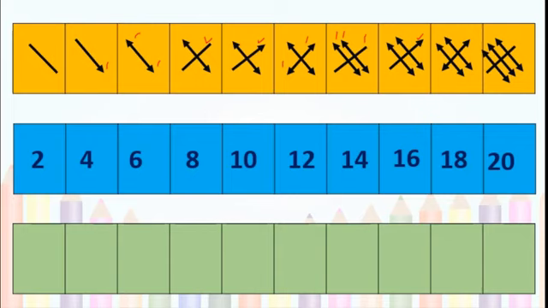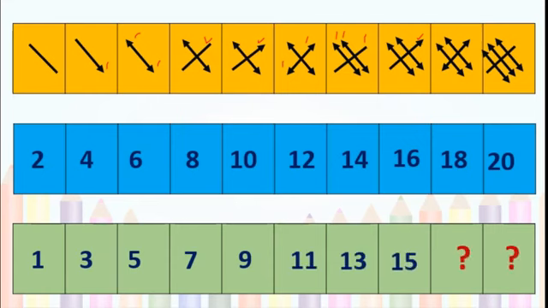Because there is an addition of 2, or there is a difference of 2 numbers. Right? Next one. 1, 3, 5, 7, 9, 11, 13, 15. Yes. What are the next numbers? 2 numbers we have to write.